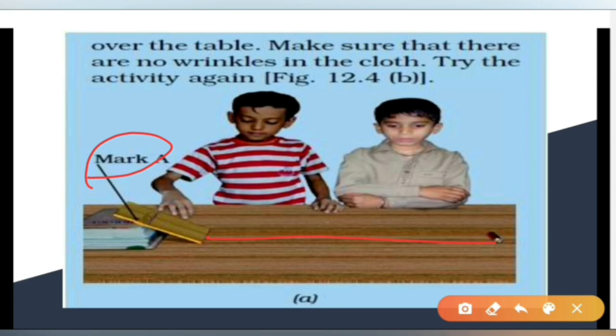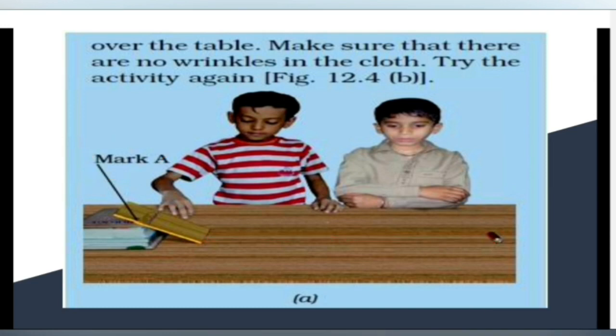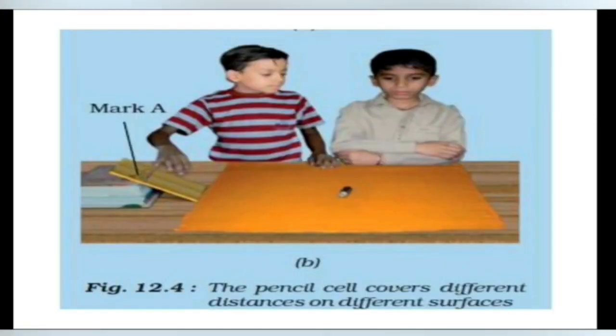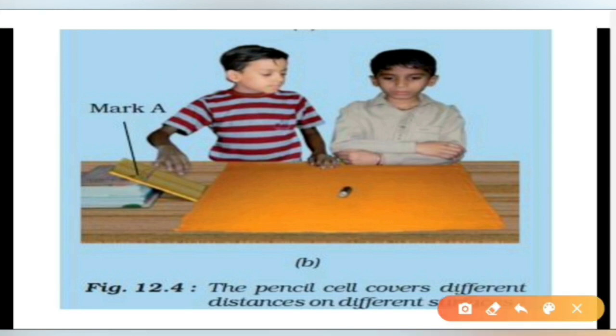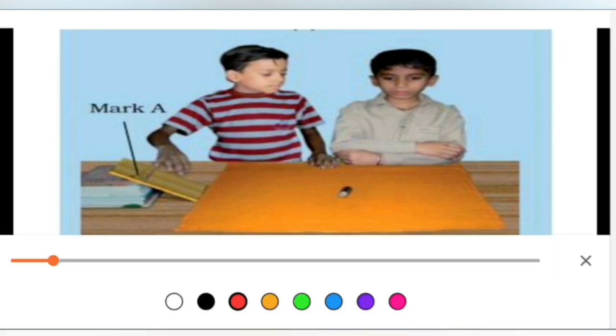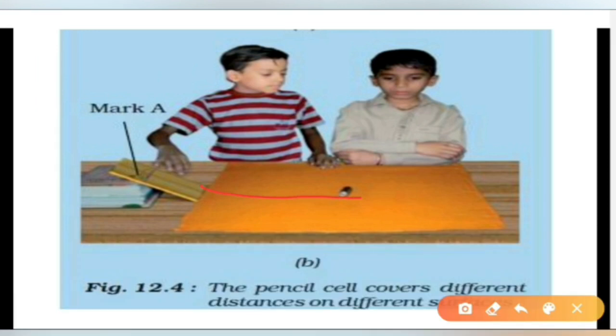Then the next time, spread a piece of cloth over the table. Here we spread an orange cloth on the table. Make sure that there are no wrinkles in the cloth and repeat the activity again. And note the distance moved by the pencil in this situation. Here the distance moved by the pencil is this much.